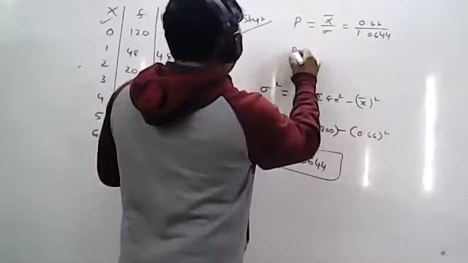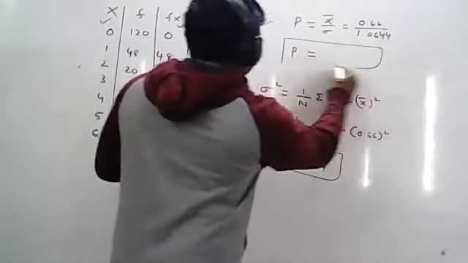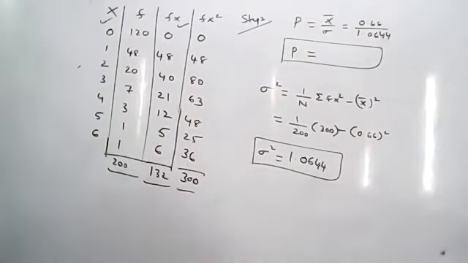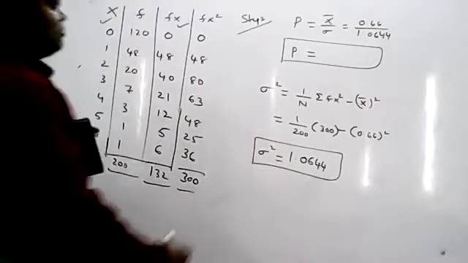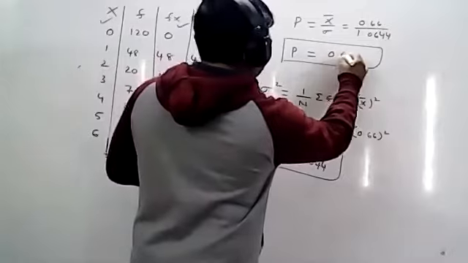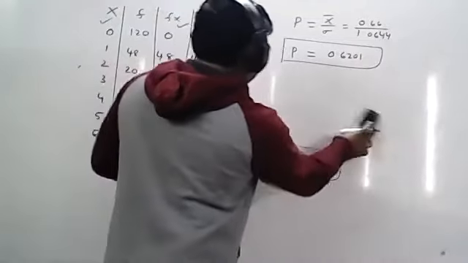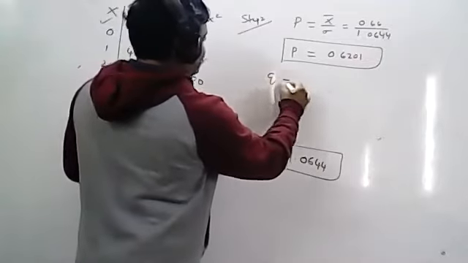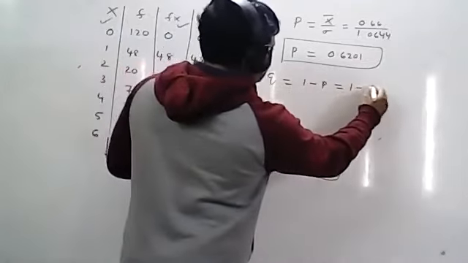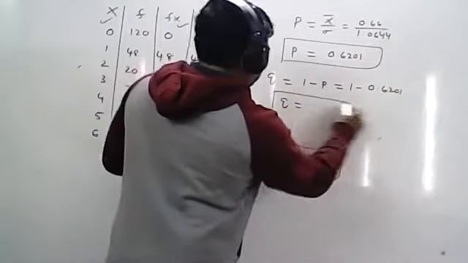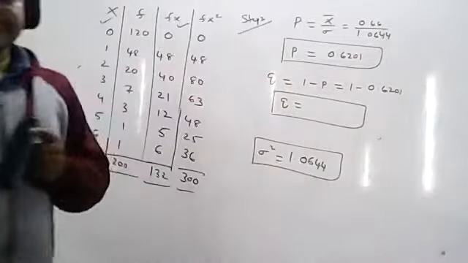So tell me after point 4 places. After point 4 places, you can tell me the P value. Yeah, 0.6201. If I know P value, I can calculate Q value. What is the Q formula? Q equal to 1 minus P. That means 1 minus 0.6201. So simplify it after point, consider 4 places and tell me the Q value.